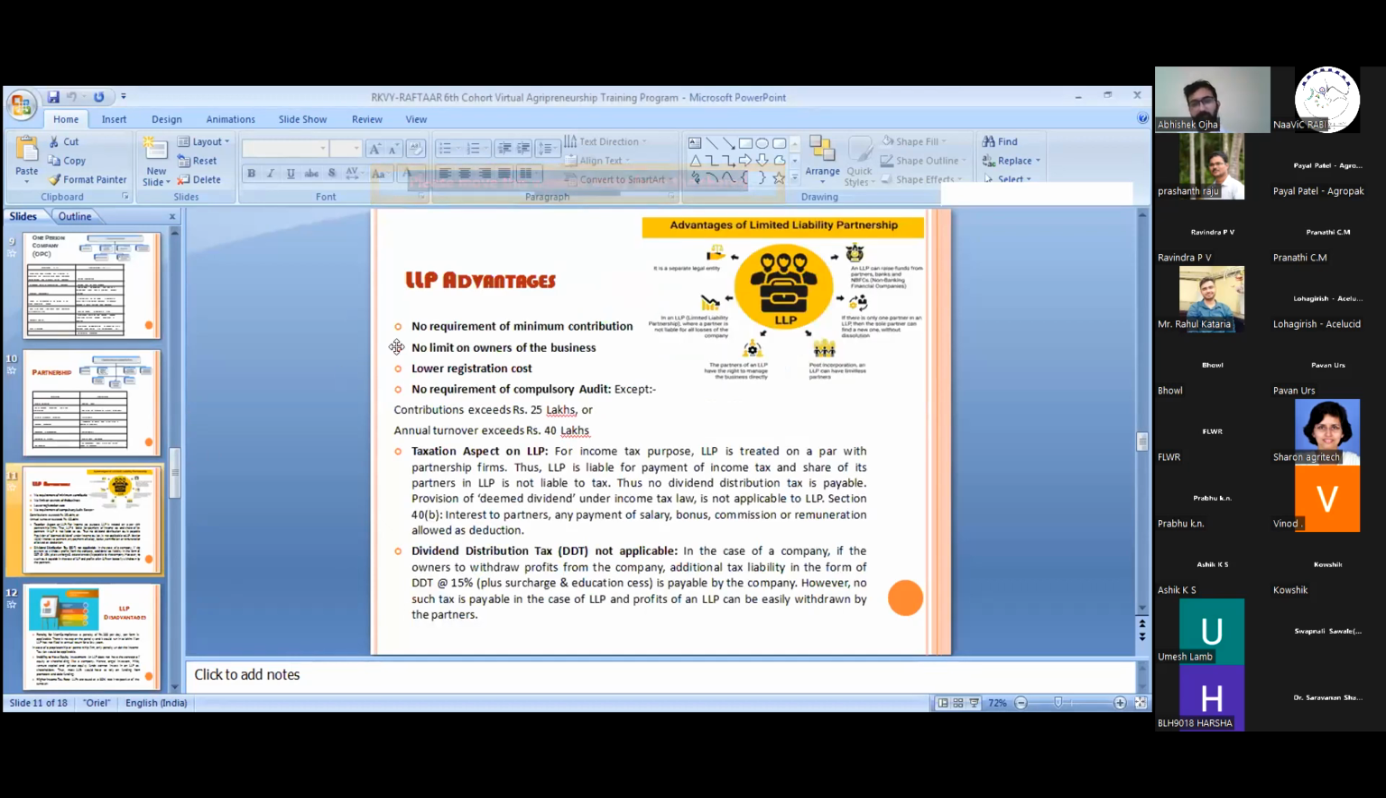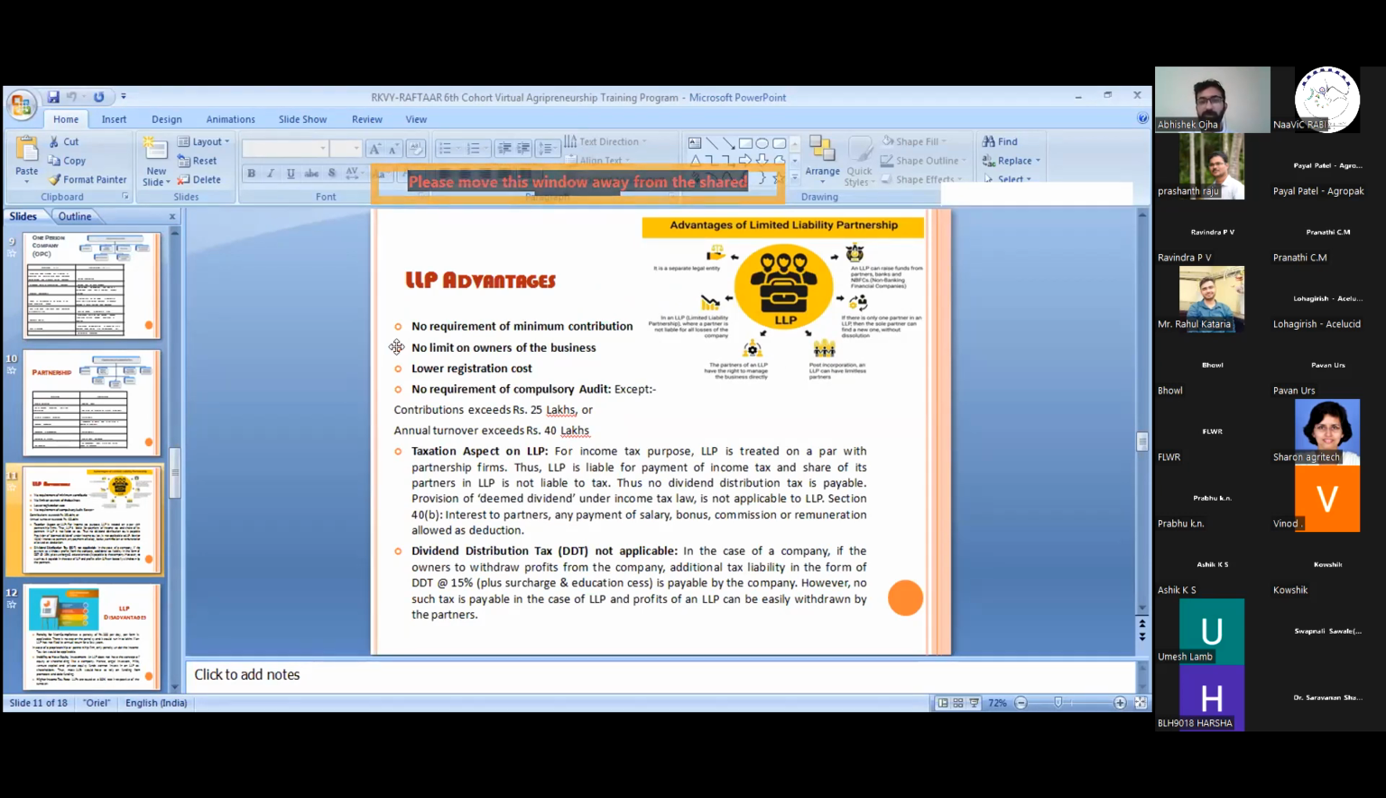Next is LLP. LLP is limited liability partnership. The limited liability partnership is different from the partnership firm because a limited liability partnership should be registered under the law. And the compliances are also the same as for companies.